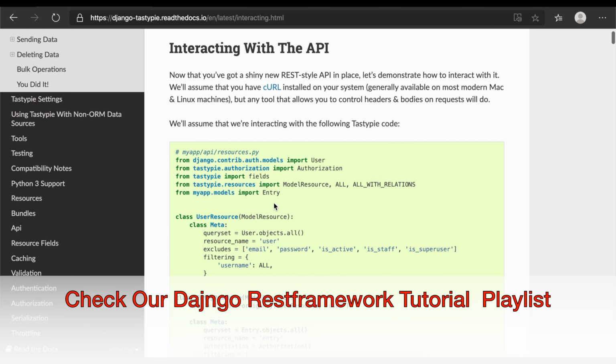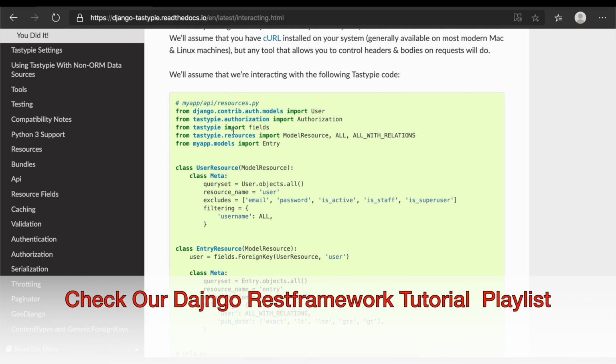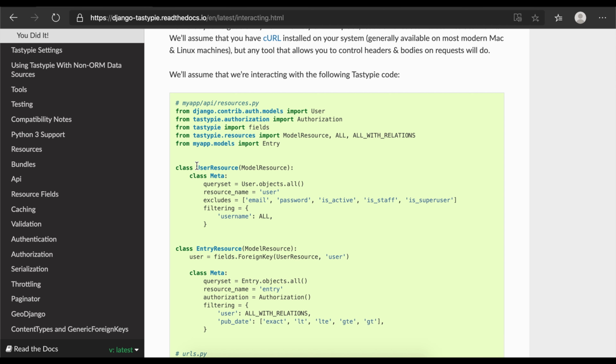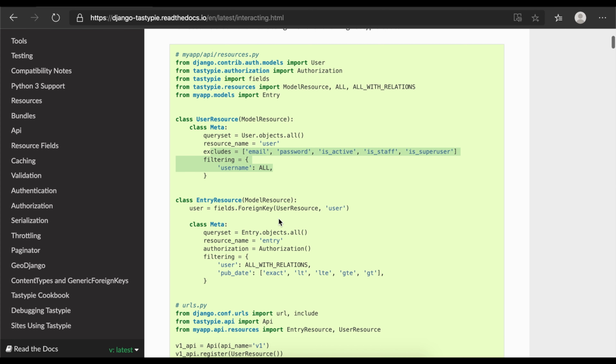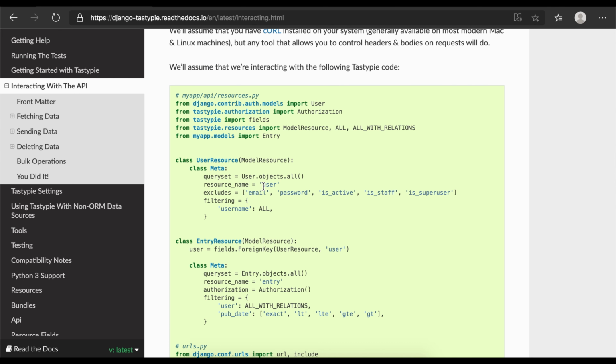First, of course, you need to build a Django application. On top of it you have to use this TastyPie REST framework. Usage is very easy. If you know Django REST framework very well, then understanding TastyPie is very straightforward. For example, if you are creating resources for users, you have to use a queryset and pass the resource name, and use it this way. This is a very simple way to build it. Complete source code is given here just as an example.